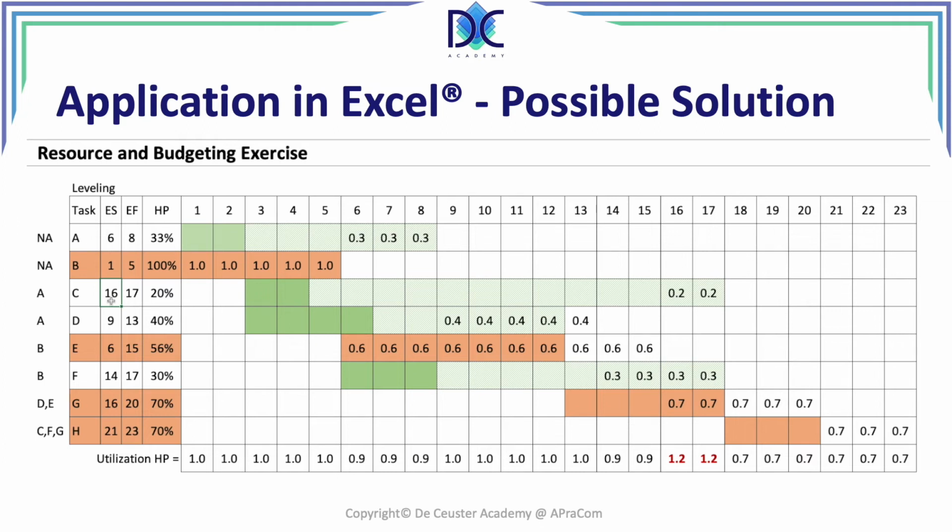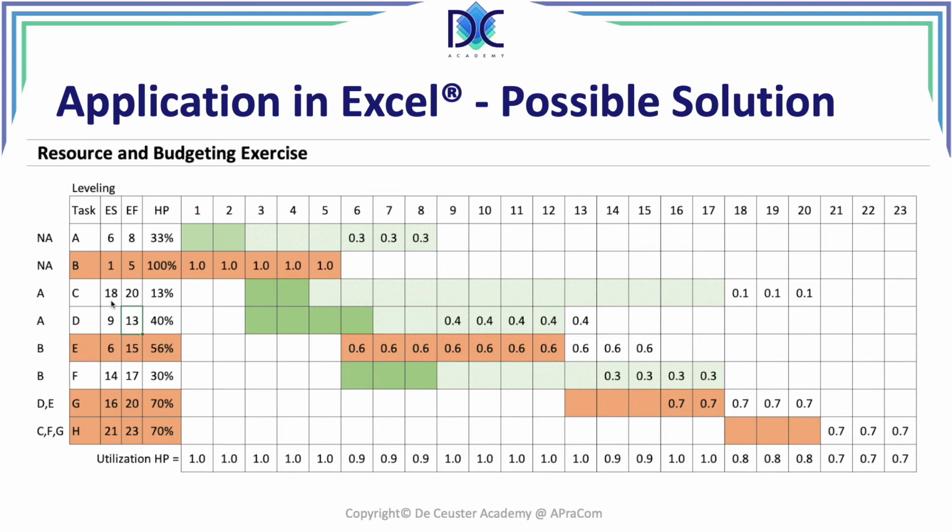That's not a problem anymore. And we go to activity G to start at 18 and 19 now, but we are going to extend it, and we extend to 20. So basically what we see, we have a solution here, and we see also that Harry Potter is rather well allocated. The engagement is approximately 100%, so it's between 70 to 100%. So that's when we have a solution for the leveling.